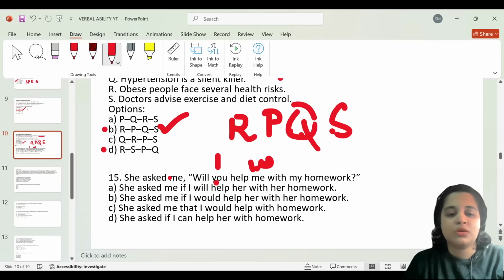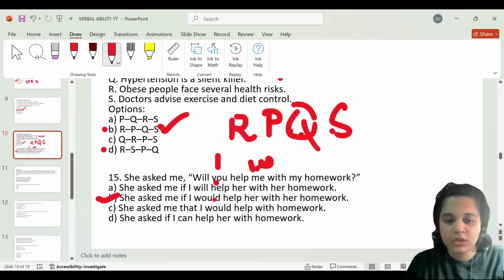Okay. So let's pick the sentence that best supports all the pronoun changes. She asked me if, that's going to be the first half of the sentence. There are two sentences, option A and option B. Start as so. She asked me if, she asked me. Okay. If I would, that has to follow next. So if I will, if I would, so it is option B that is going to be correct.